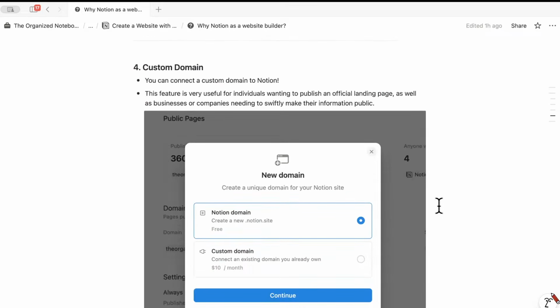The other thing is that you can connect custom domains to Notion as well. So this even further personalizes your website. If you want to publish an official page, then you can use your own custom domain. You can also have a Notion domain that you can customize to your brand name so that it's not so much of a random Notion link, but you can actually add some of that brand personality to the custom domain as well.